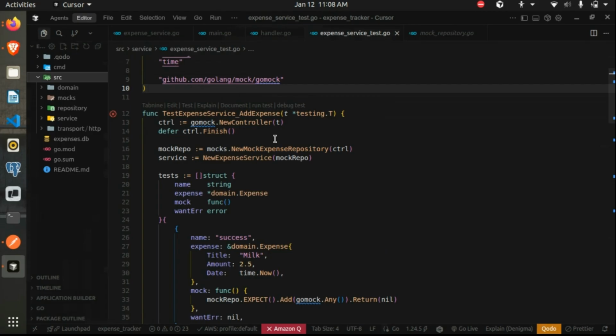Some basic level functions for creating, editing, fetching, and deleting your expense, and then at least two test cases per function. You can start with the service layer function, and if you want, you can write test cases for each of the layers, let's say handler also. But for now, for this assignment, you can just write it for the service layer functions.